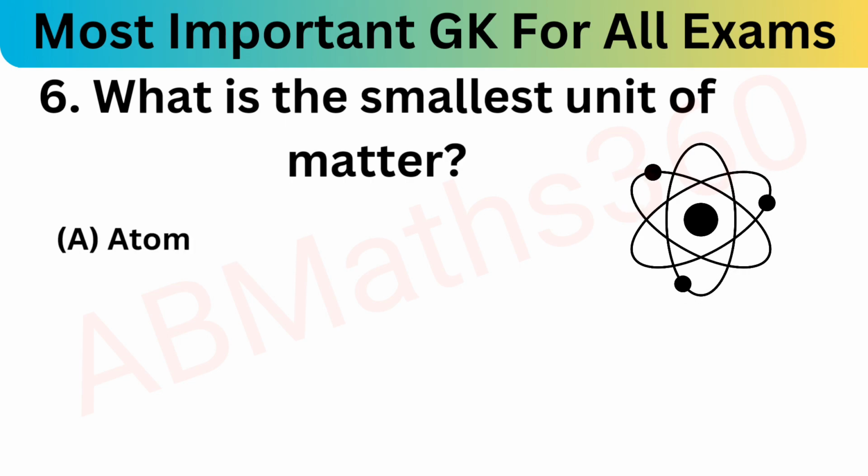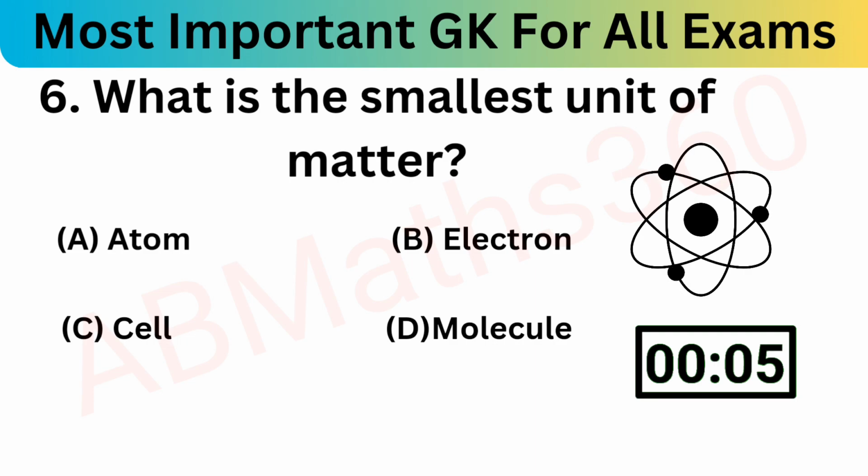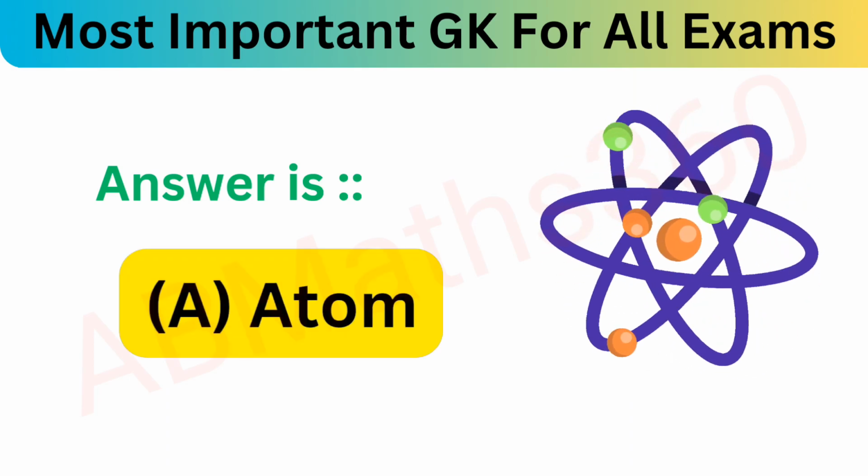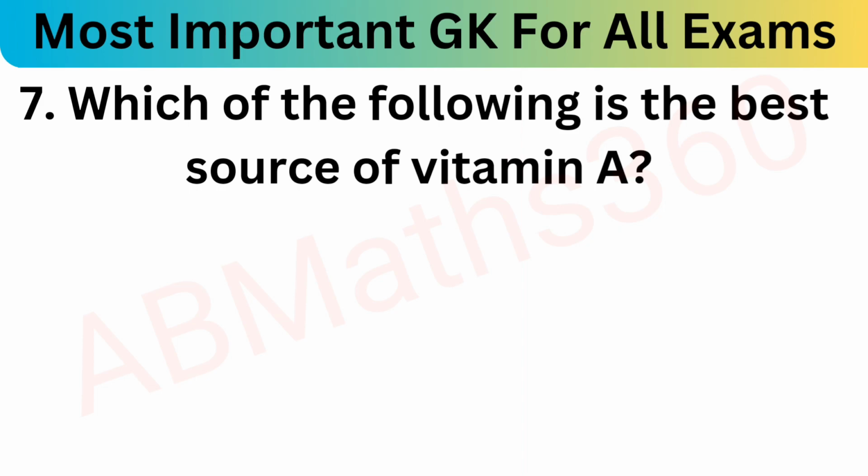Okay, what is the smallest unit of matter? Option A atom, option B electron, option C cell, and option D molecule. So what is the correct answer? Our correct answer is option A, atom is the smallest unit of matter. Okay, now move on to the next question.